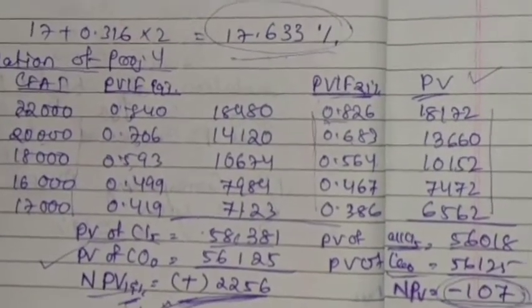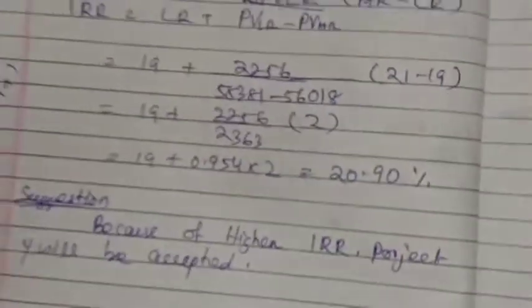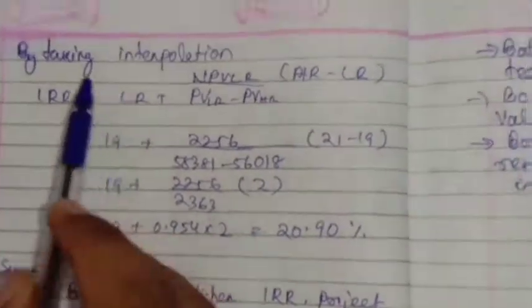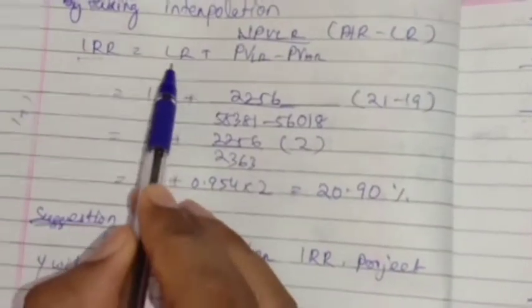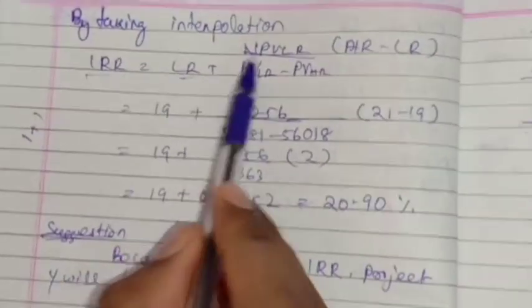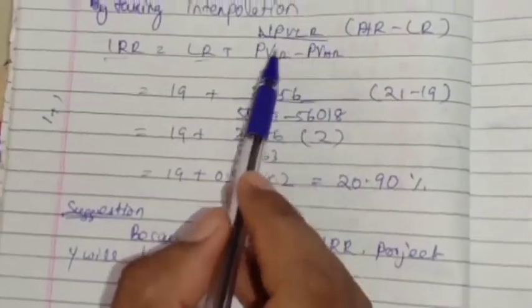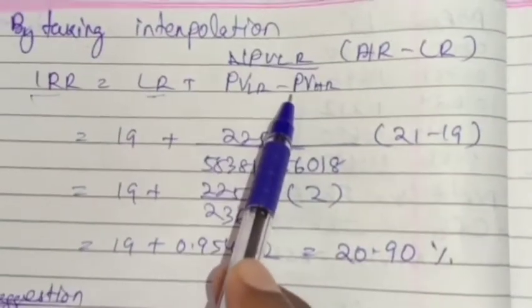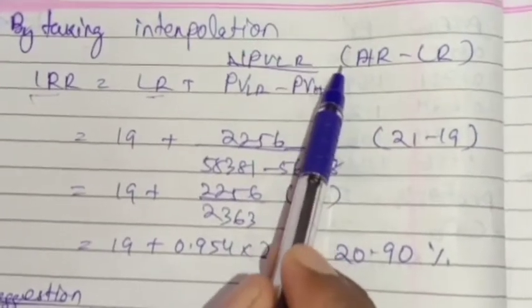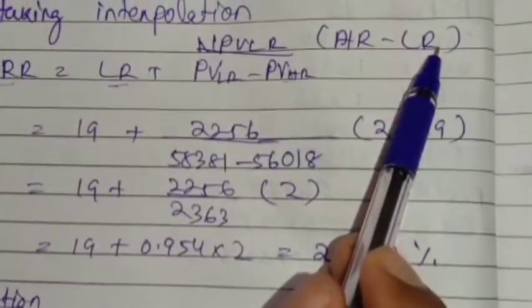So by taking the interpolation method, IRR is equal to the lower rate first, as I told you in the previous formula also, plus NPV at lower rate divided by present value at lower rate minus present value at higher rate, into higher rate minus lower rate.